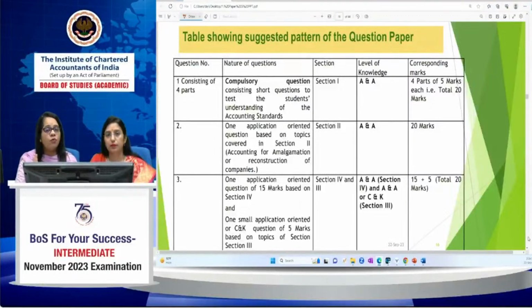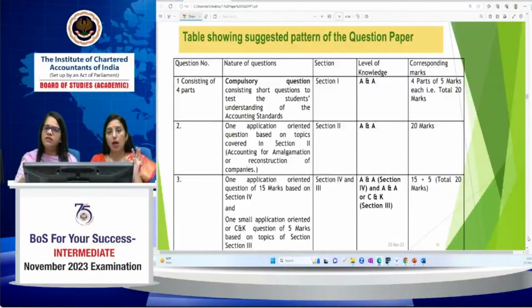Do not devote 1 hour or 2 hours only on that question. Time management is the most important part. Sometimes what happens is that students, for a question they know they are very confident they can attempt, spend the whole 1 hour or 1.5 hours on it. You have to manage your time properly. Whether you know the question or not, you cannot devote more than 20 minutes to that question.